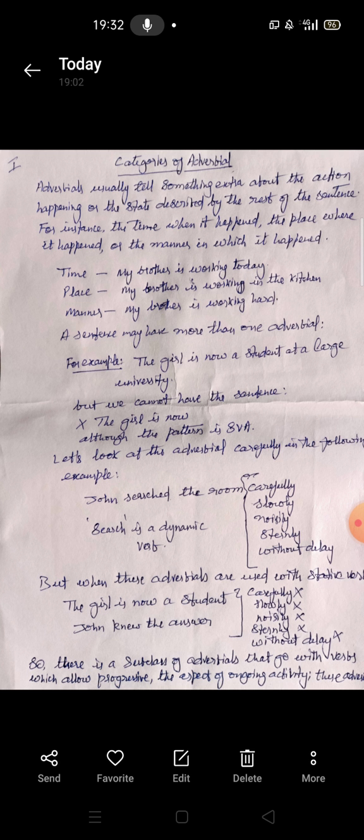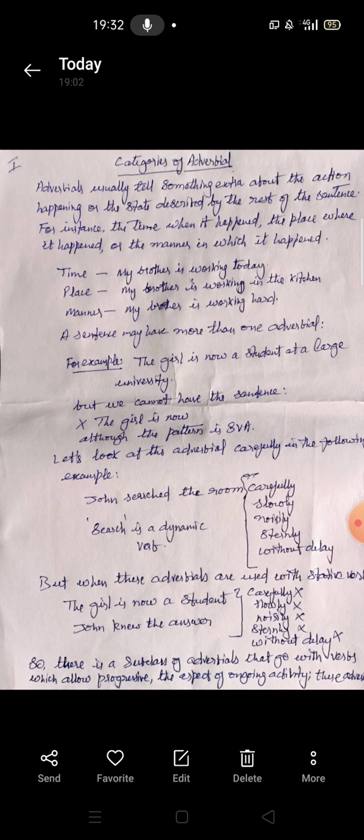So the third one is my brother is working hard. So this shows the manner. My brother could also be working lazily, or he could be working slowly. It shows the manner how the brother is working. So here my brother is working hard. So we have three adverbials: adverbial of time, place, and manner.